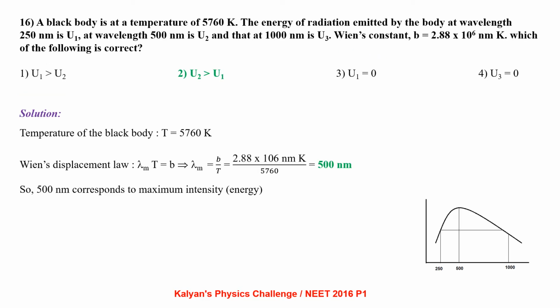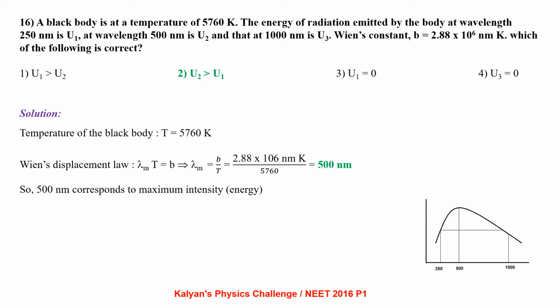A black body is at a temperature of 5760 Kelvin. The energy of radiation emitted by the body at a wavelength 250 nanometer is U1, at a wavelength 500 nanometer is U2, and that at 1000 nanometer is U3. Wien's constant is 2.88 into 10 power 6 nanometer Kelvin. Which of the following options is correct?